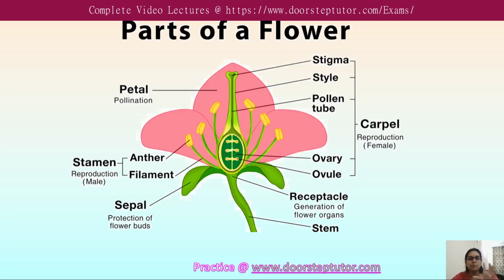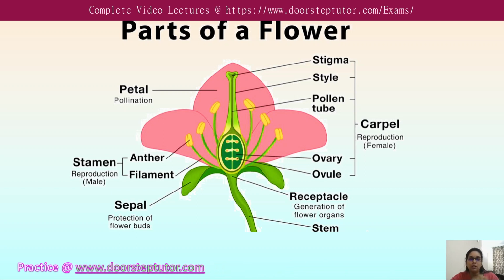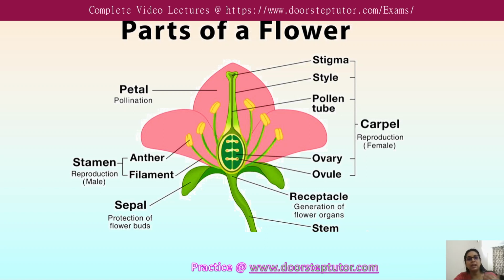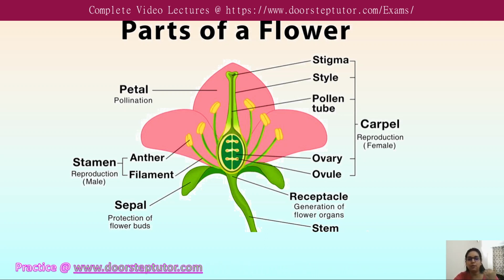So let's first discuss the parts of the flower. It is just a glimpse of the parts of the flower. We know the importance of the flower. Flowers are very important for humans because they serve aesthetic, ornamental, social, cultural, and religious purposes. Besides that, the biological role is that they are the reproductive part of the plant.